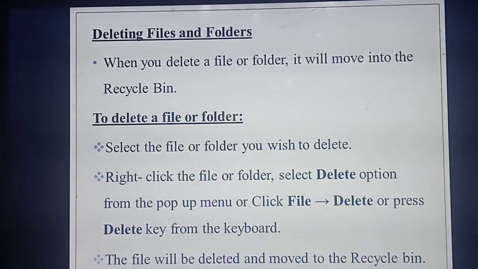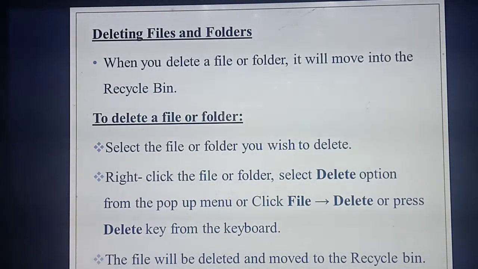Next we are going to study what steps you need to follow to delete a file or folder. First you need to select the file or folder. For example, you are going to delete one folder or one file. Whichever folder or file you are going to delete, you need to click that first. After selecting, you should right click on the folder. Keep the cursor on that folder and right click.